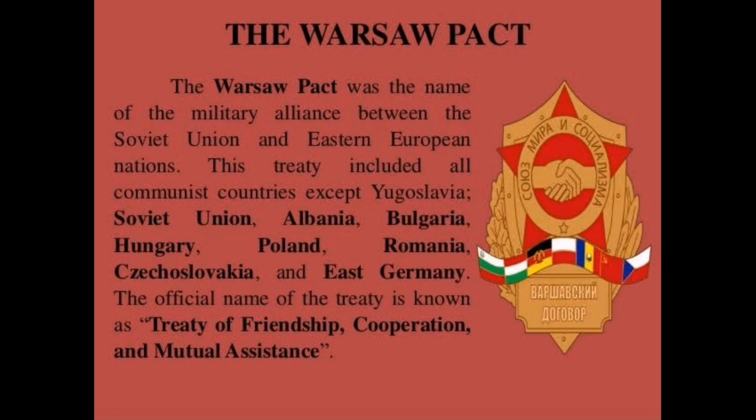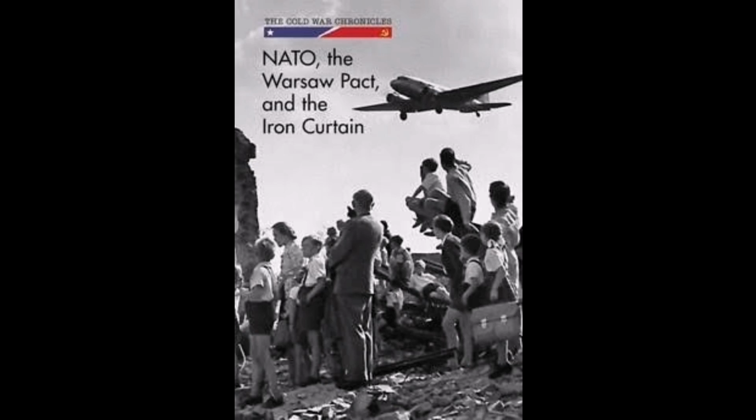Now, children, these two, the North Atlantic Treaty Organization and the Warsaw Pact, were the two military organizations, and the responsibility of the security of the countries joining any one of these was taken up by them. So they were giving security to the countries who were joining them.